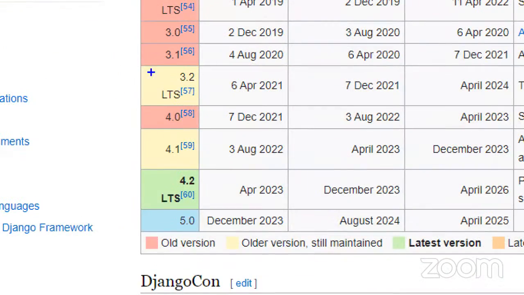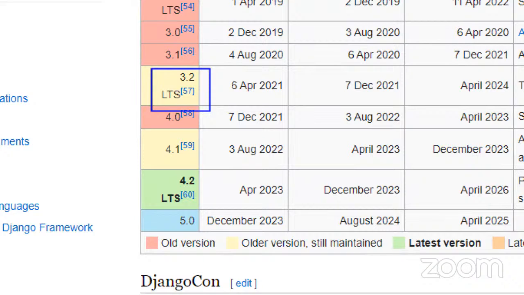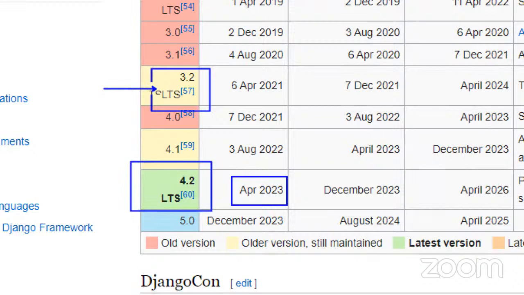Coming to the 3.2 LTS version, many projects are being designed using it. In parallel, they released 4.0, 4.1, and 4.2 as an LTS version, in April 2023.